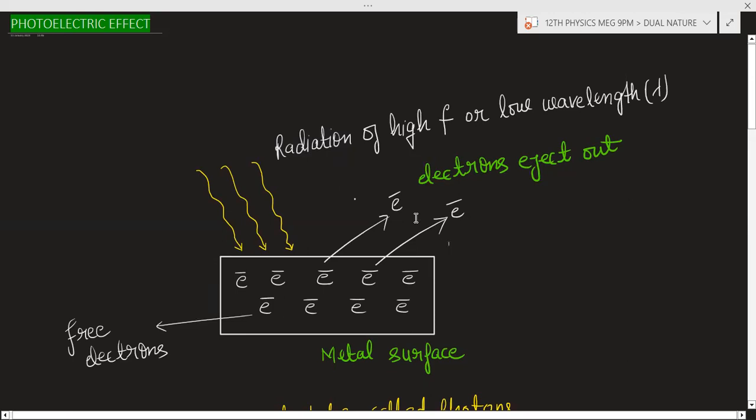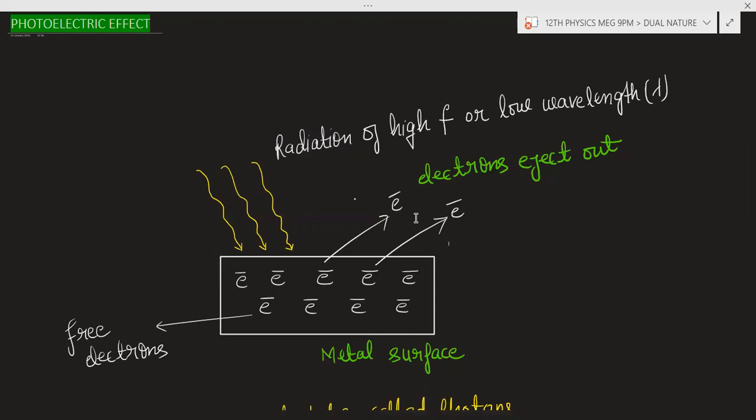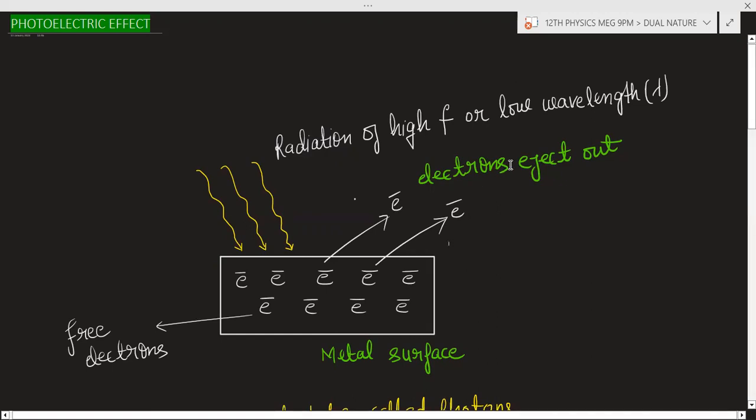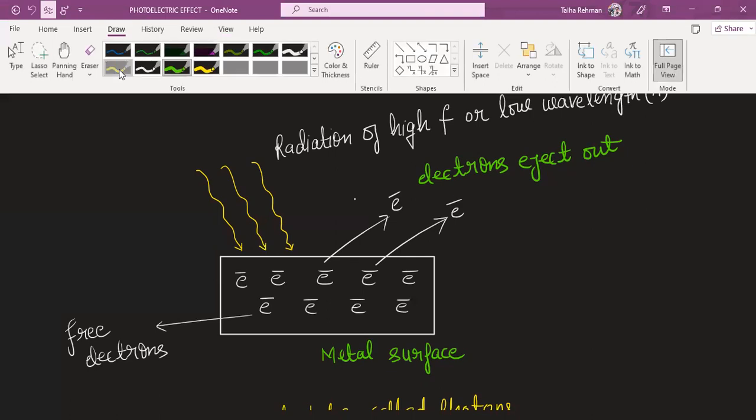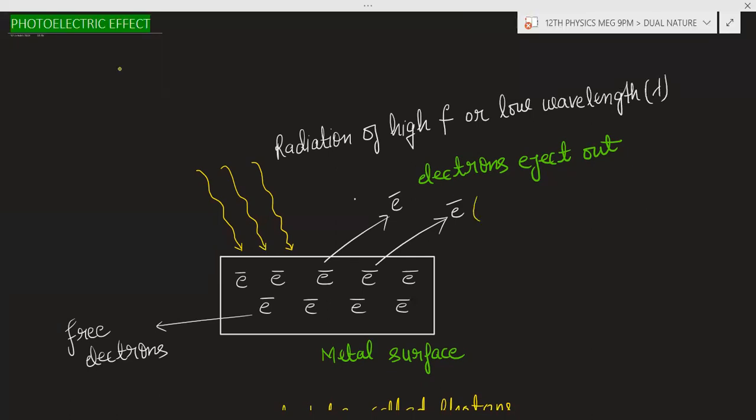This phenomenon is known as the photoelectric effect. And the ejected electrons are known as the photoelectrons.